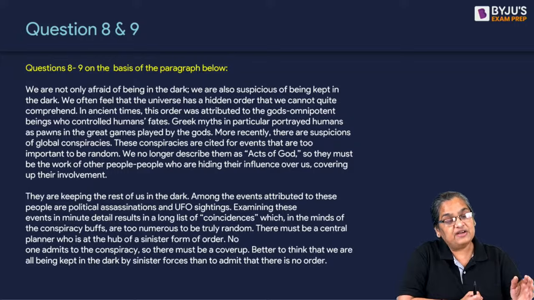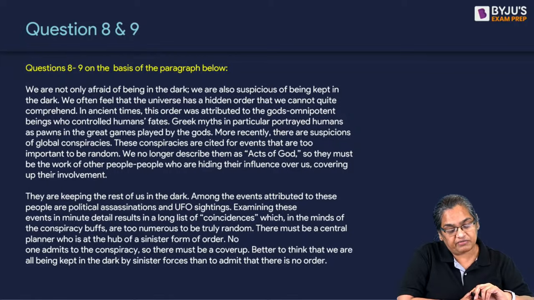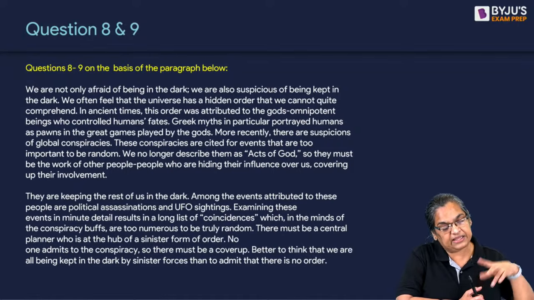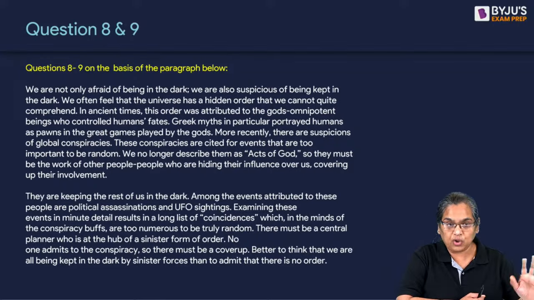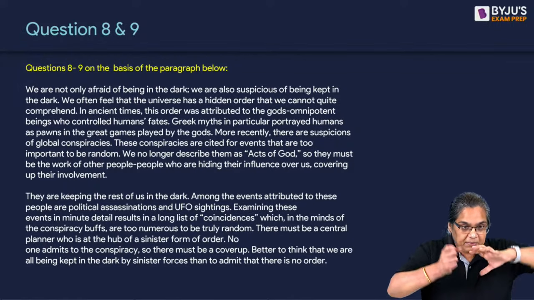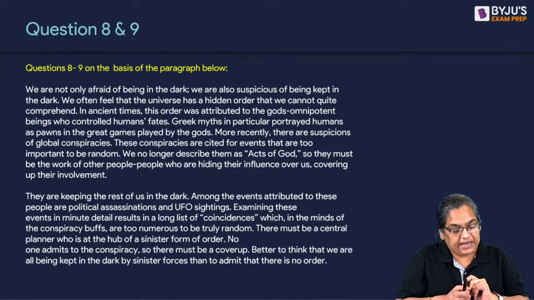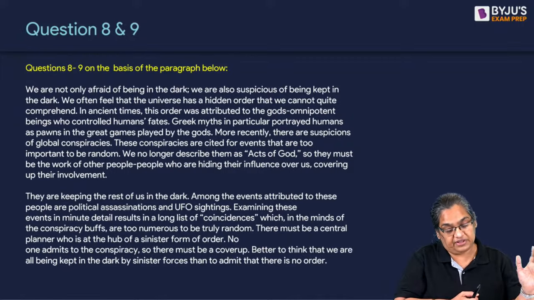First paragraph, he says, we're not only afraid of being in the dark, we're suspicious of being kept in the dark. We feel that the universe has a hidden order we can't comprehend. It started with the Greek myths, acts of gods, and now any event that happens, we call a global conspiracy. We don't call them acts of God. We say this is some conspiracy, so they must be the work of other people. People must be putting these together, and they are keeping the rest of us in the dark when they are doing this.